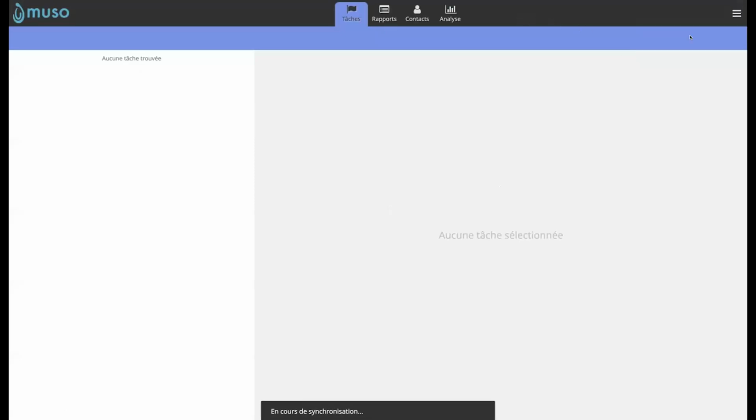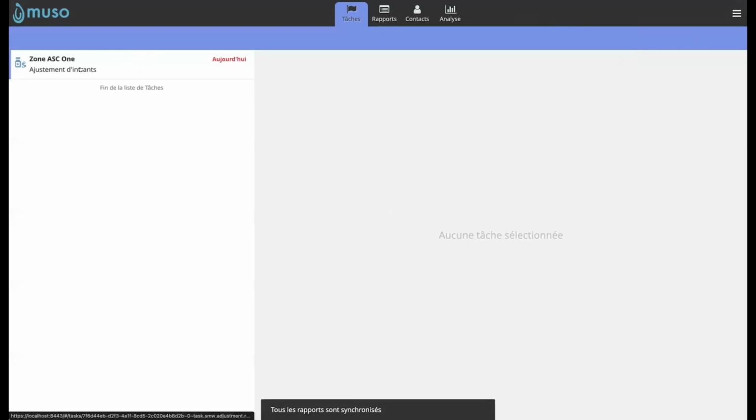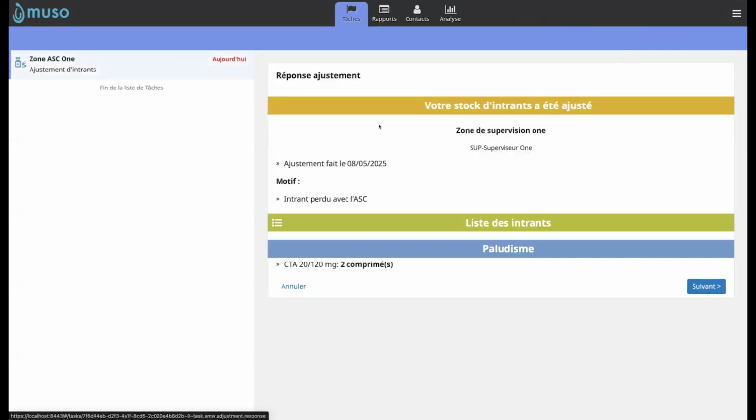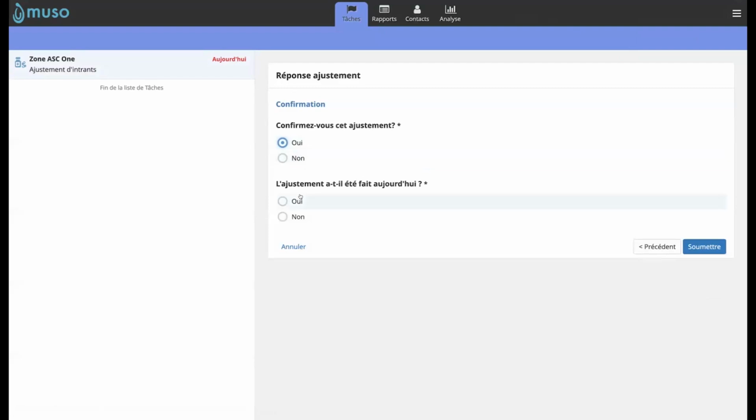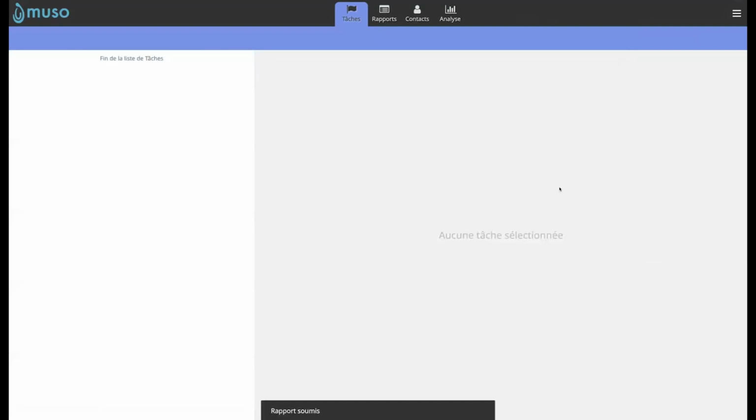Just a second, I need to synchronize it, otherwise the task won't come. Here we see the task for this community health worker. I click on it and I see the input adjustment, the reason for this adjustment: the stock was lost. The quantity is 2. So this is the adjustment of the quantity, and I have to accept it or reject it.